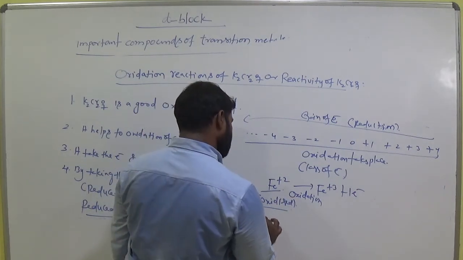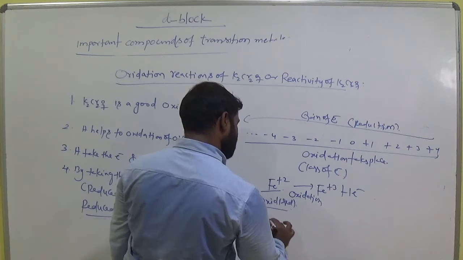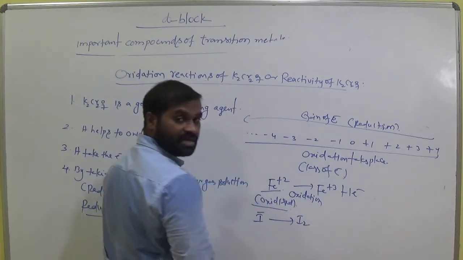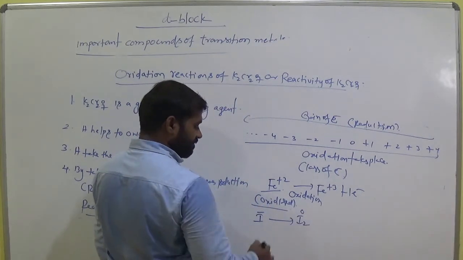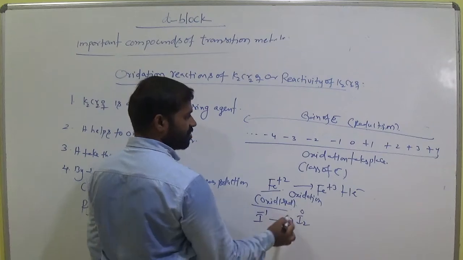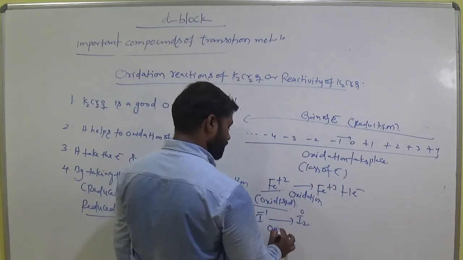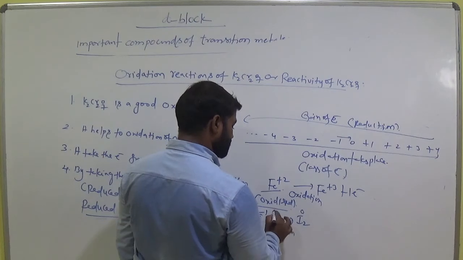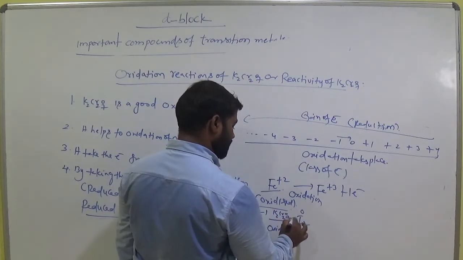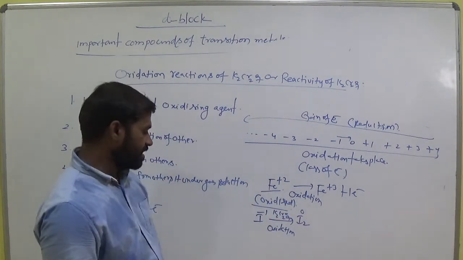Suppose I- gives rise to I2. Here oxidation state goes from -1 to 0. Oxidation takes place in presence of K2Cr2O7. Okay, clear?